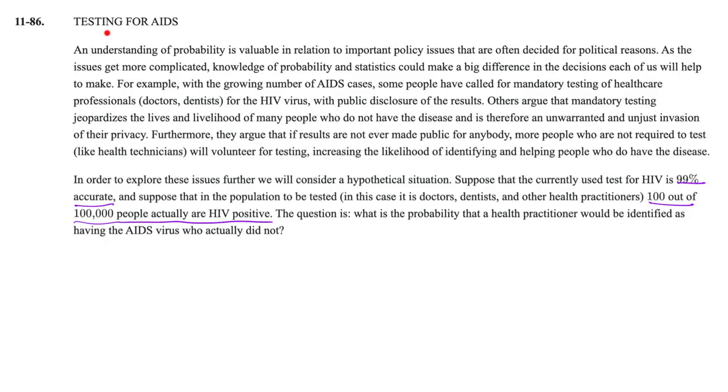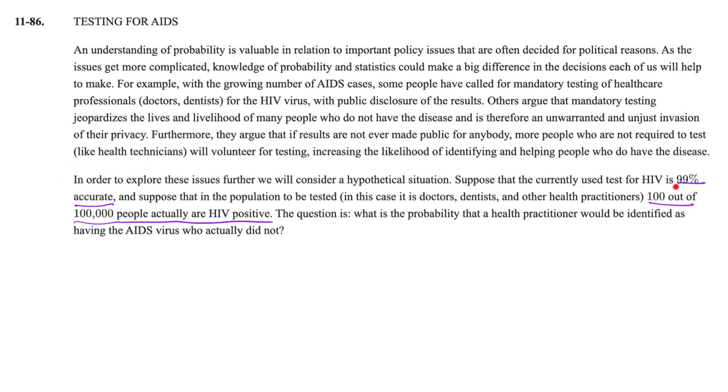Okay, so in this problem, we're going to talk about testing for AIDS. In this part of the paragraph, they just basically talk a lot about some of the more difficult reasons that you might want to test or not test people for AIDS, or I should say AIDS slash HIV. And so I'm going to skip reading that just because it's kind of crazy, and you guys are readers, you can figure it out. But here are our key numbers here. So in order to explore these.